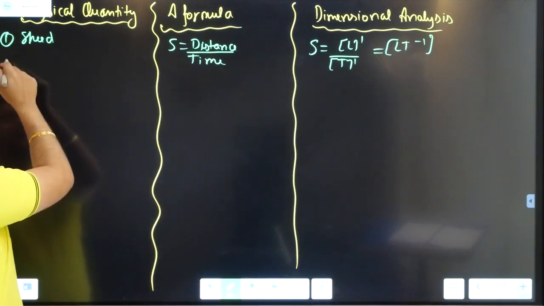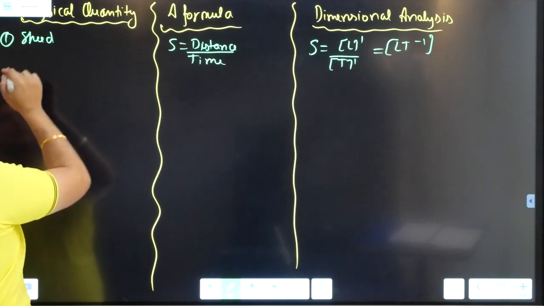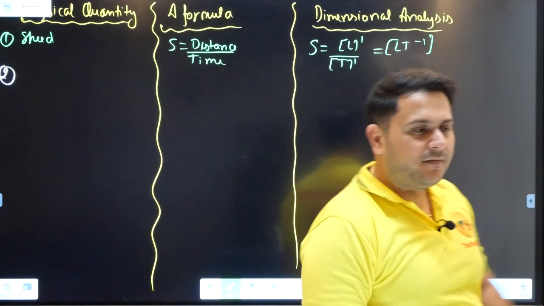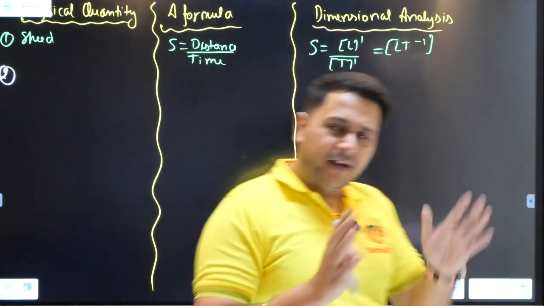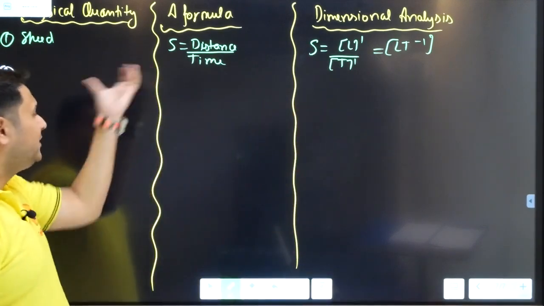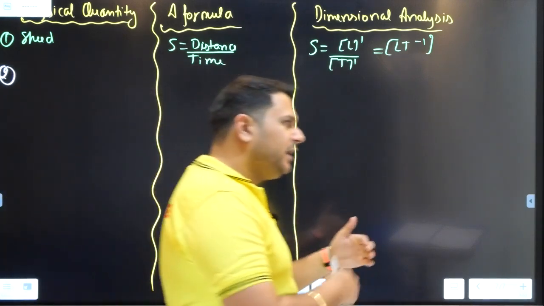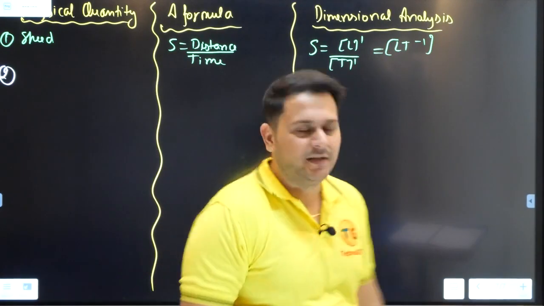Now, let me write down the second parameter. One by one, we will try to write all those quantities which are very fundamental, which are very basic and will be used again and again. And once we know the dimensional analysis of all these basic quantities, we will be very good at deriving the advanced level of these physical quantities, right?